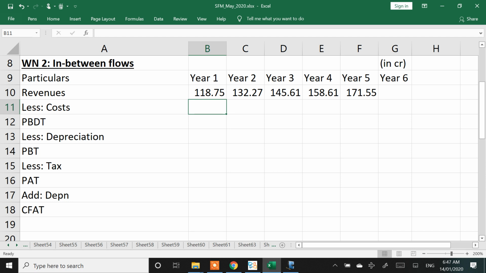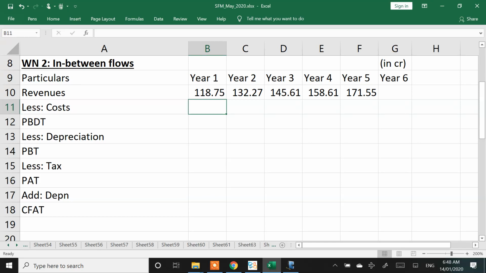The parent is likely to earn this amount: 118, 132, 145, 158 and 171.